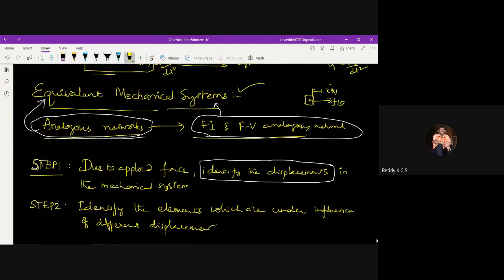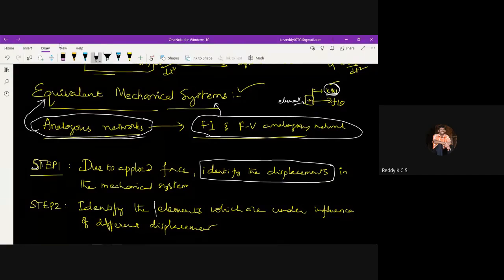What is the element under the influence of this displacement? It is the mass. So this is what we can call the element. We need to identify this element which is under the influence of displacement. So that element has to be identified.